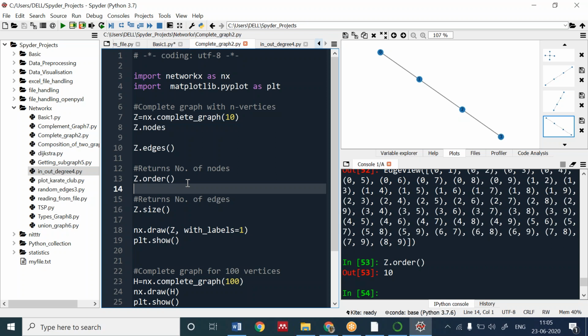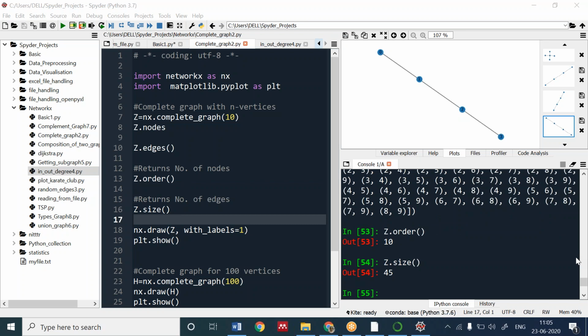Show previous codes of directed code. Anushka, which previous code? This one? This code? Anushka, this code you are asking for? You're not replying, Anushka.